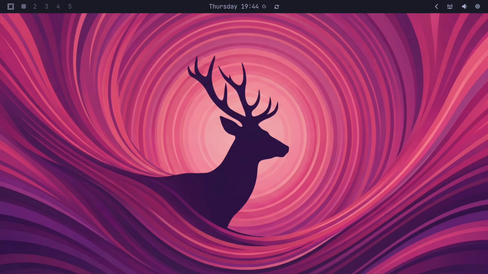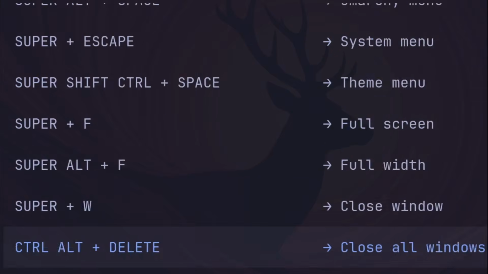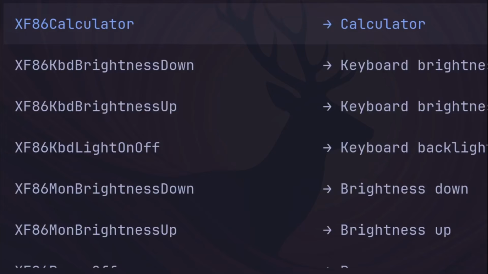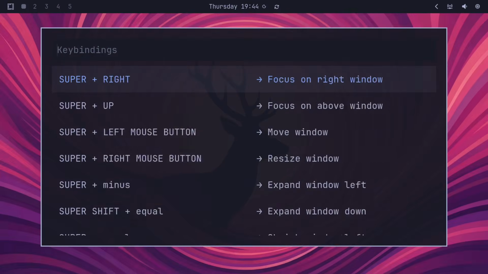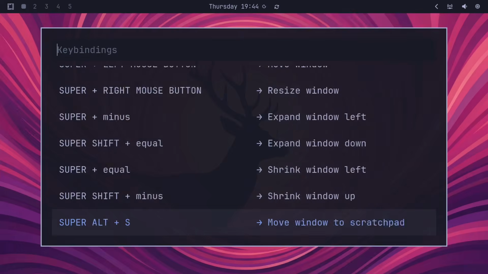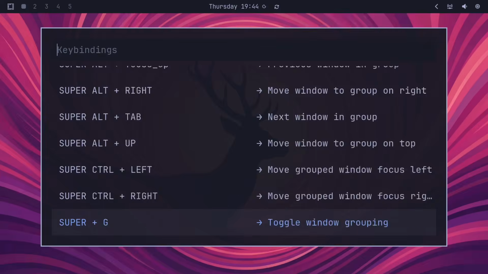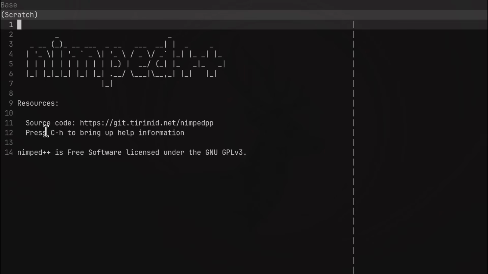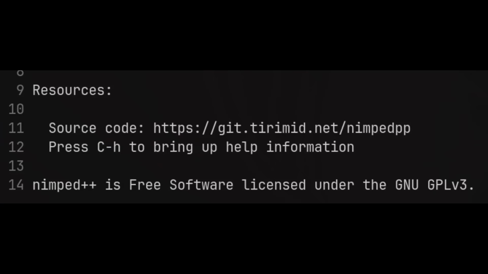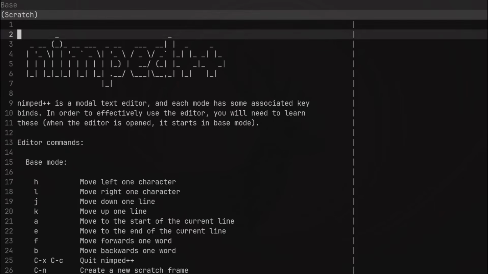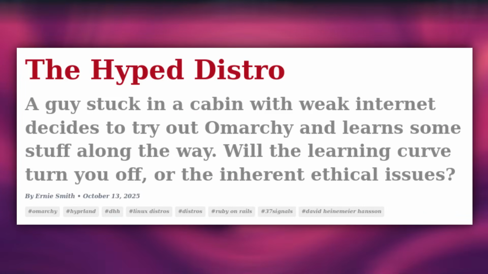It's giving you something that the creator actually wants to use, that the creator considers to be appealing to his own tastes. Now, the next special thing is all the variety of key bindings that they have here. I'm a big fan of this kind of cheat sheet style menu coming up when you press a certain key. For example, even in my own text editor, I have this: press Control H to bring up more information, and you get this little cheat sheet menu. And actually, I did read a little blog post about Omarchy before going in, so I wasn't going in completely blind.